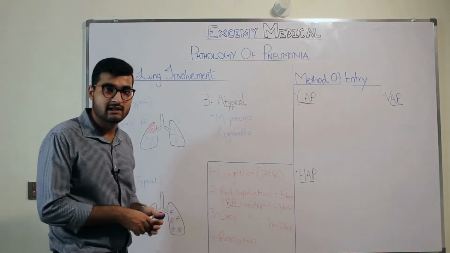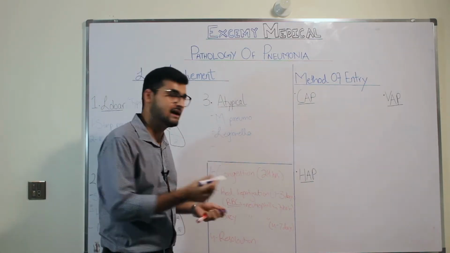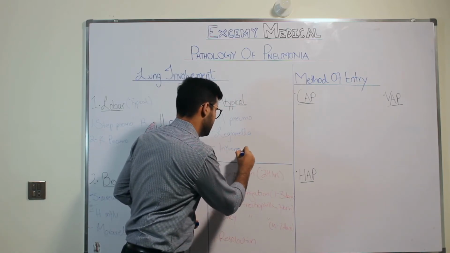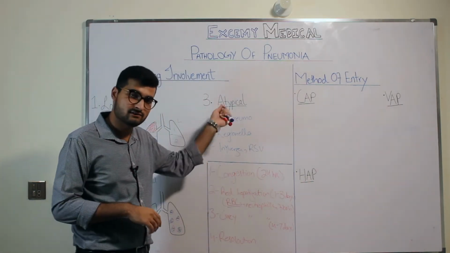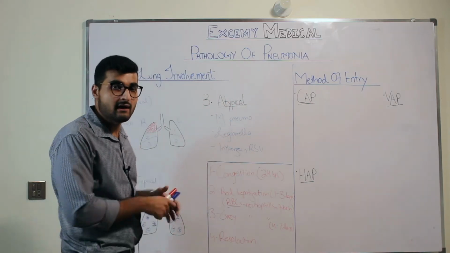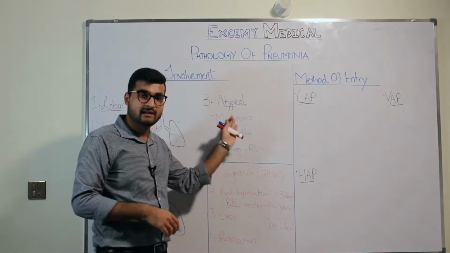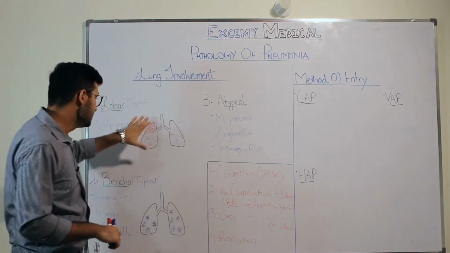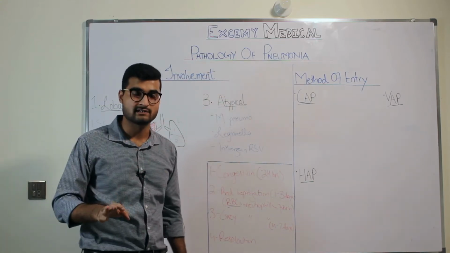Now, apart from Legionella, you have other organisms as well in atypical pneumonia, but they are basically viruses such as influenza virus or respiratory syncytial virus. All of these different viruses can also cause atypical pneumonia in a patient. Now, it's atypical, right? What differentiates it from these two pneumonias is that in atypical pneumonia, you don't find consolidation. This was consolidation, this was consolidation. But in atypical pneumonia, you have no consolidation on X-ray.